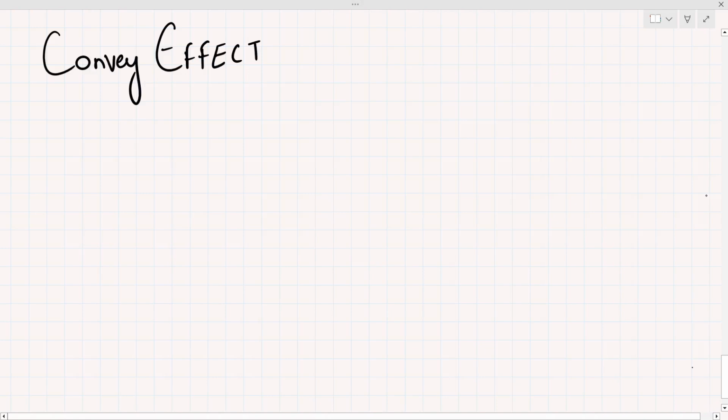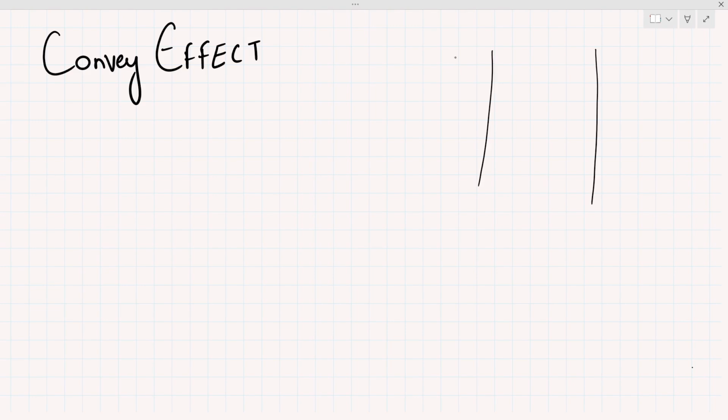In this video we understand about the Convoy effect, what this effect does and which scheduling algorithm will get a problem with this effect. Okay, so let's take an example to understand this Convoy effect. The example is like a bridge or a road.